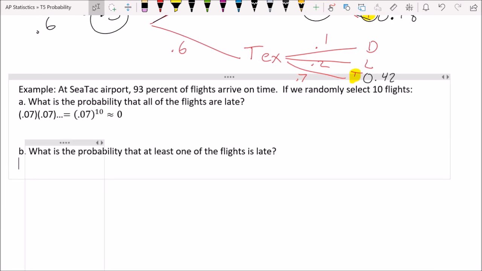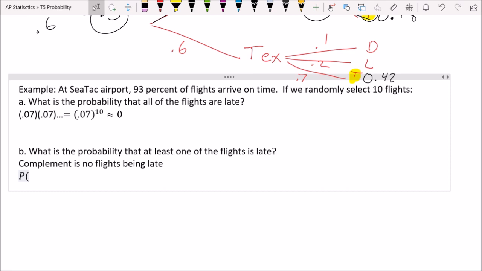So when you get into a situation like this that's really hard to think about, a better way to think about it is the complement. So what is the opposite of at least 1 flight being late? Because that was 1, 2, 3, all the way up to 10. The opposite of that, the complement, I should call it, is no flights being late. So how would we write that?